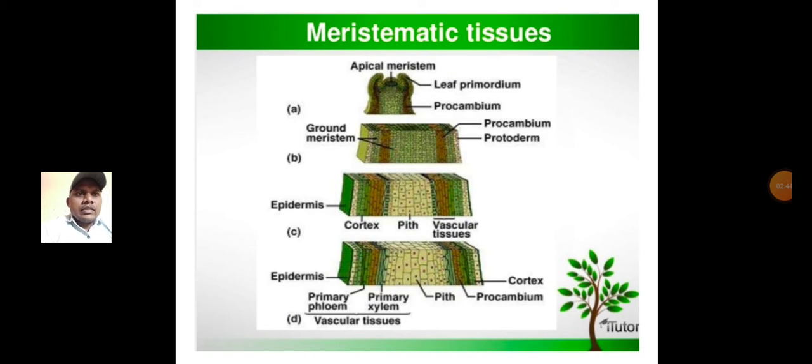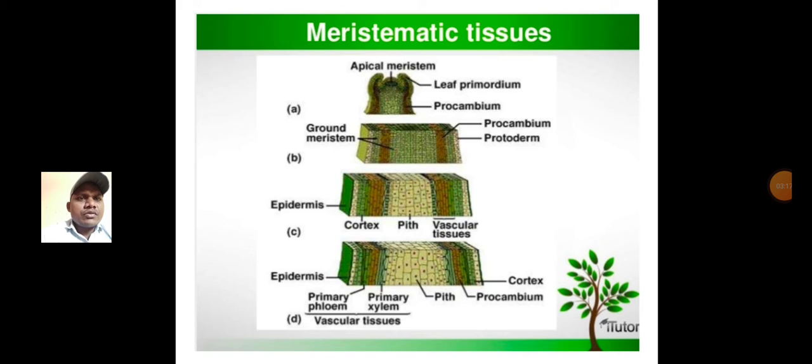Like that, these diagrams show meristematic tissues. The apical meristem consists of leaf primordium, procambium, and ground meristem. Protoderm is also present, and from these we get the epidermis,